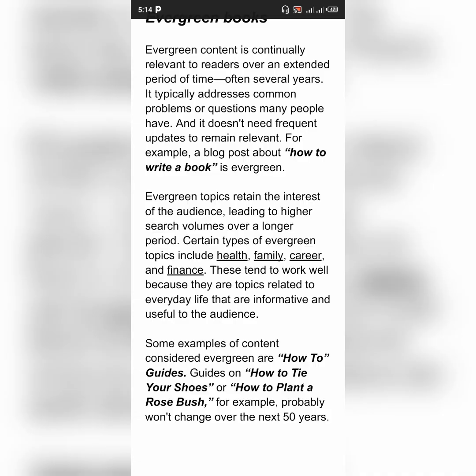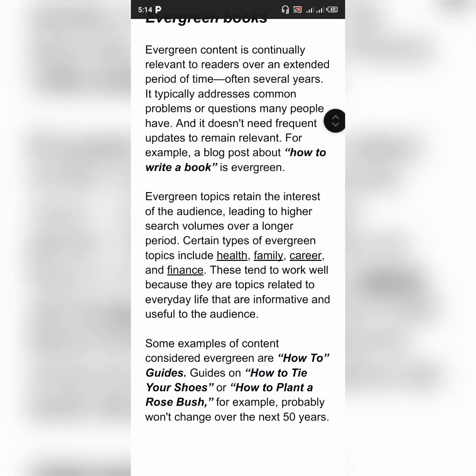And another example of titles you can create under evergreen is the how-to guide. You can write about guides, like travel guides. And you can write about how to tie your shoes, how to plant a rose bush. So you can create things like that. But one major thing I want you to know under evergreen is it is everlasting, it is forever, and it is always relevant over time. So that's that for evergreen.